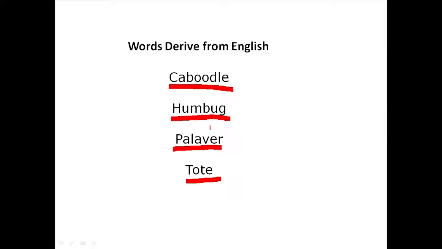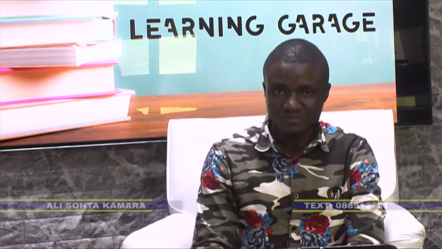Tote conforms to the meaning we have in Creole. Okay? So tote actually has to do with carrying, to carry. It could be to tote a child, to tote a load. That's the idea about it. So these are words we have in Creole, and not all of us, please, some of us think they have no place in English, like kabal, for instance. Kabudu we call it, or kabal in English. So they have a place in English.